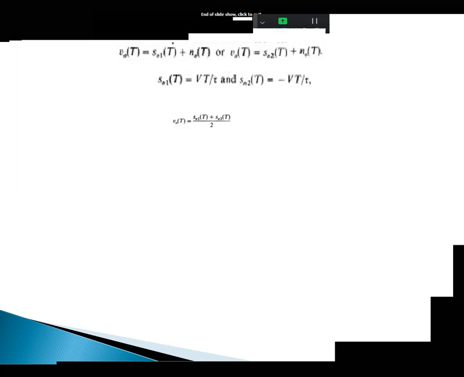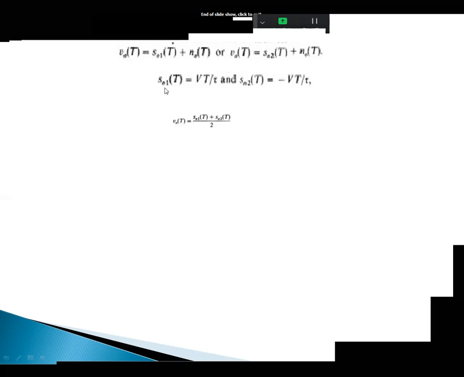Now S01 of t is the output of the filter via the sample switch, that is V t by tau.